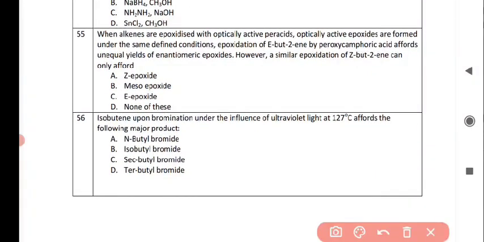Next question is when alkenes are epoxidized with optically active peracids, optically active epoxides are formed under the same defined conditions. Epoxidation of E-but-2-ene by camphoric acid affords unequal yields of enantiomeric epoxides. However, a similar epoxidation of Z-but-2-ene can only afford, and the correct answer is option B, meso epoxide.